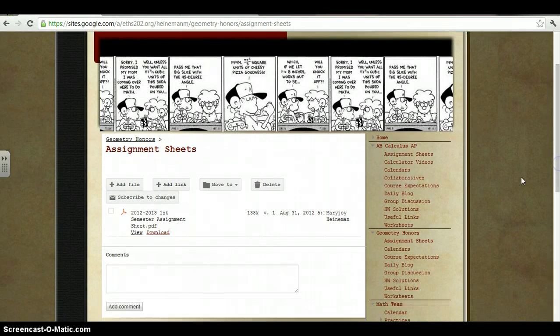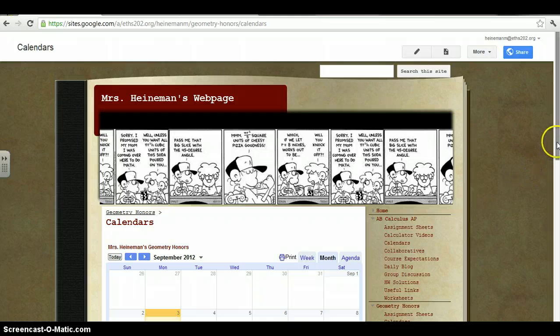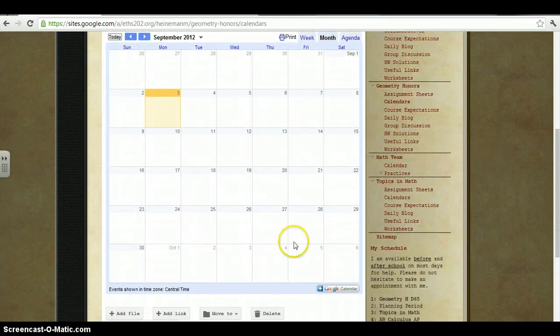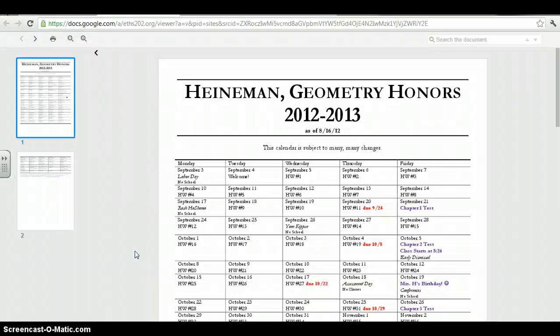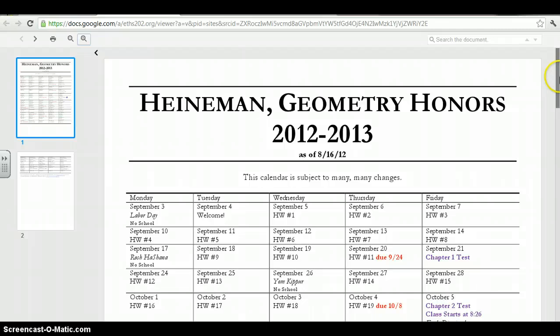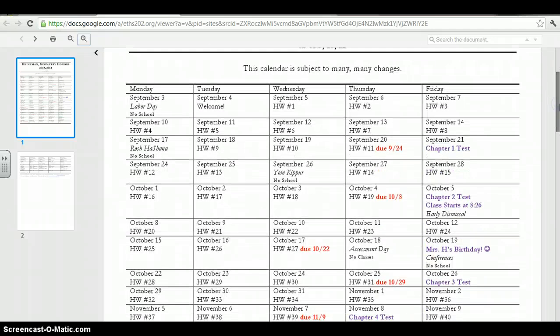You also have what I have here is called calendars, and if you like using Google Calendar, I'll write down test dates on here for you, but also at the bottom of the page is a copy of the calendar that you have for the quarter. I'll zoom in a little bit, but this can change as we go along depending on what's happening during the school year, but you can look here and see that you basically have homework every day, and your first chapter test is on the 21st, so the third Friday of the school year.